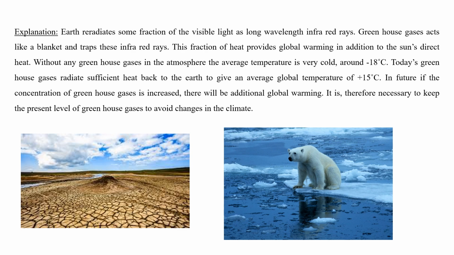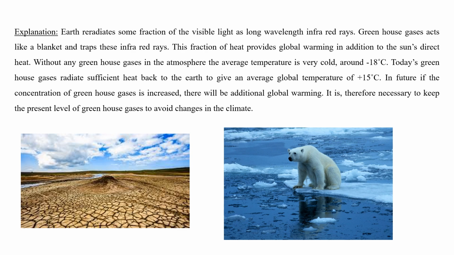The greenhouse acts like a blanket and traps these infrared rays. Especially carbon dioxide is a blanket that captures the IR rays in the atmosphere.